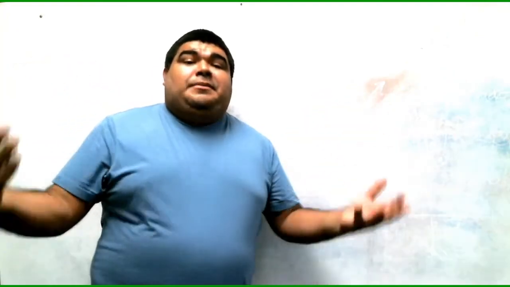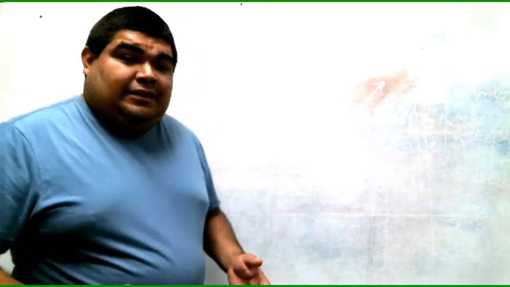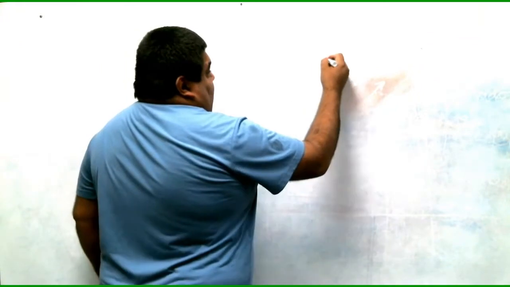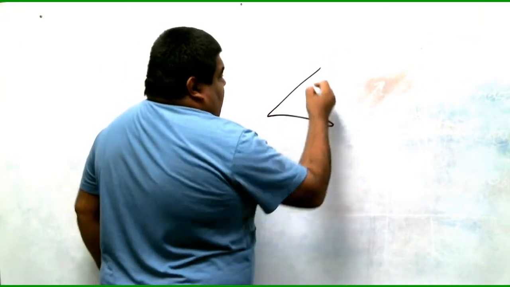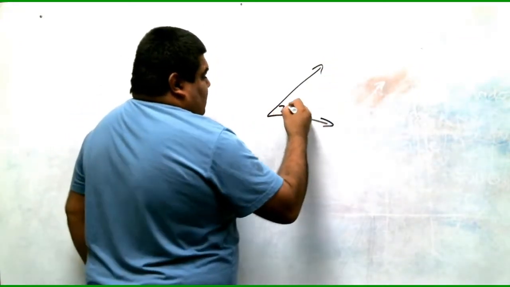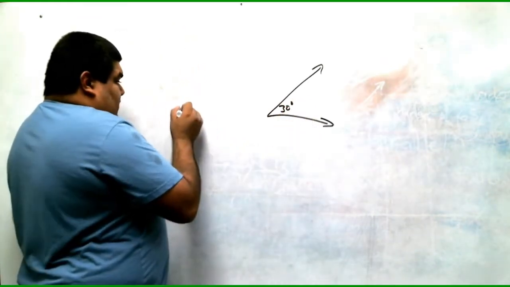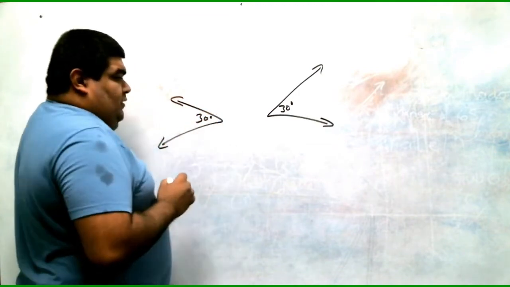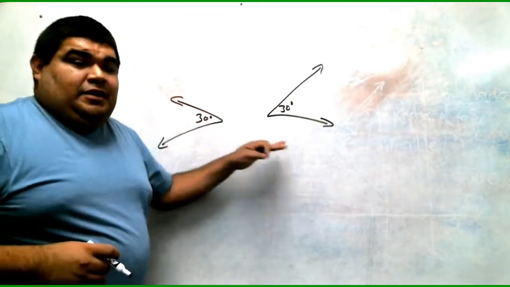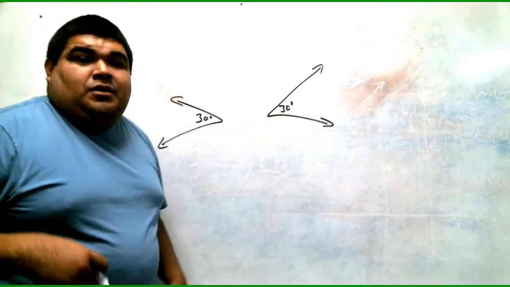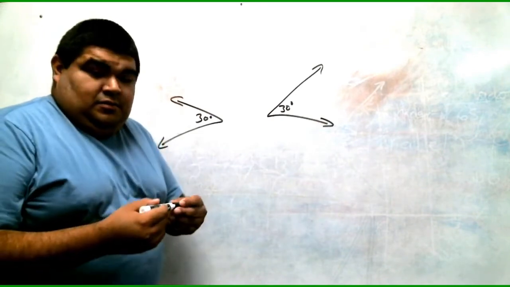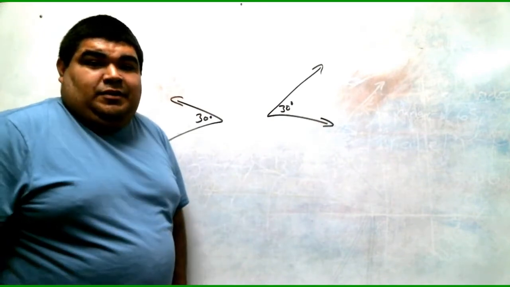Congruent angles are two angles that are the same degree. They don't necessarily need to be attached to each other, okay? So we can have an angle flowing here that is 30 degrees. And then we can have an angle here that is 30 degrees. Notice that they're not together, but they're congruent angles because they're both 30 degrees. Okay? So let's move on to the next one.